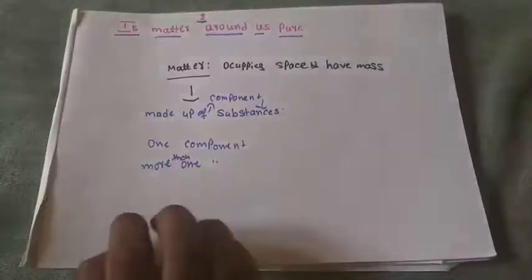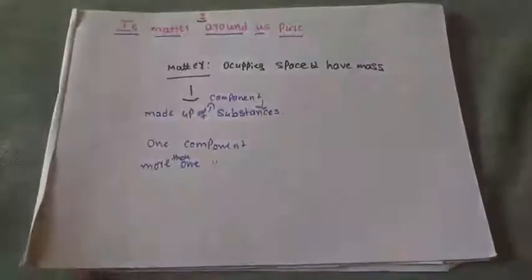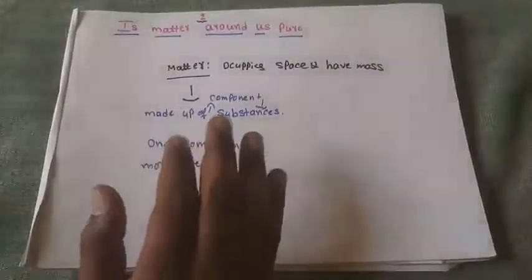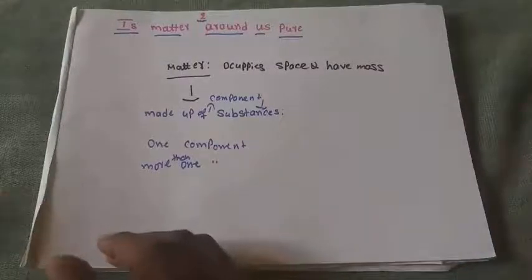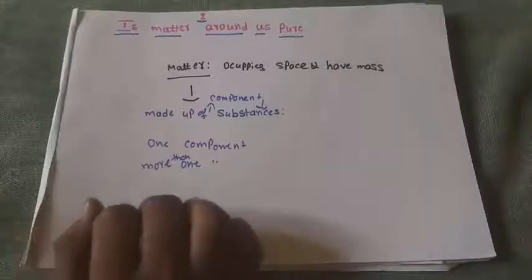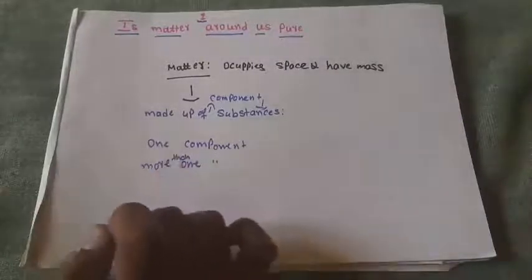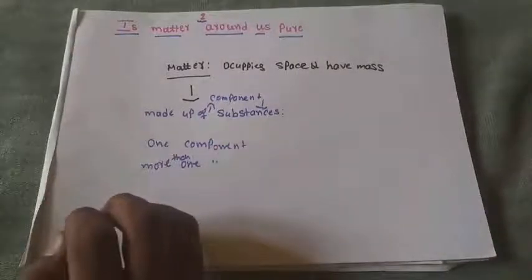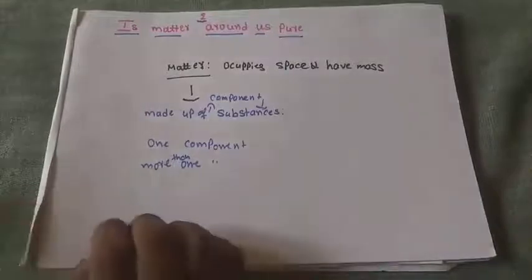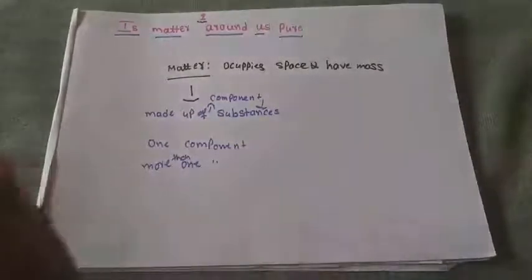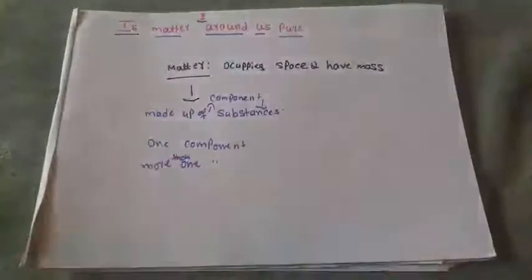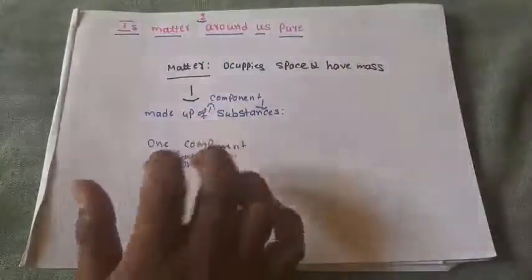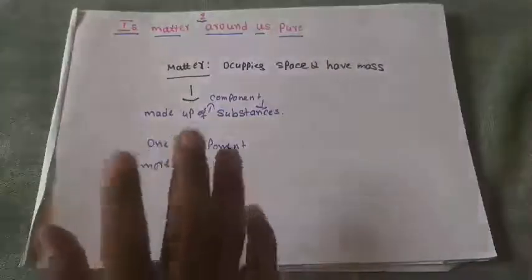Whenever you have matter with one or more components, we are not able to separate them by any physical means, whether by hand picking or any other physical method. Whether it is possible by chemical means, we will study further. Chemical means using chemical reactions.